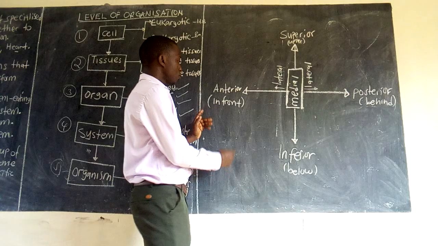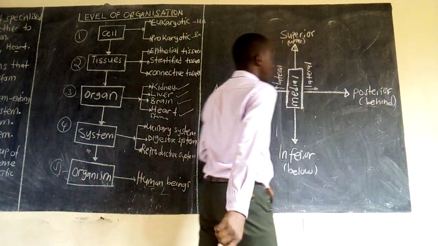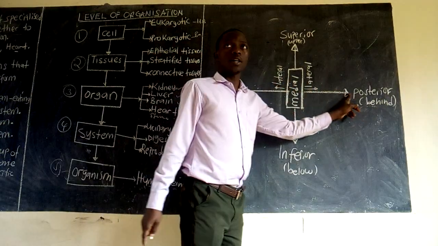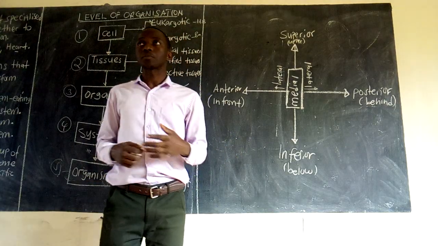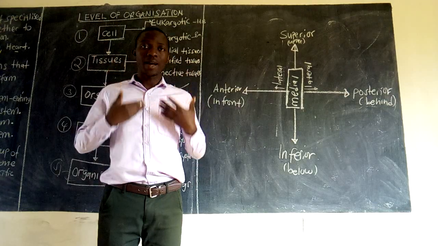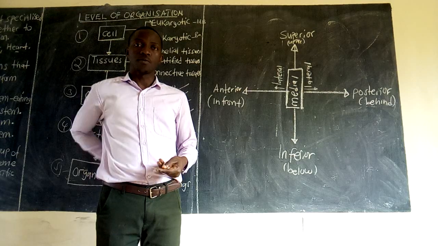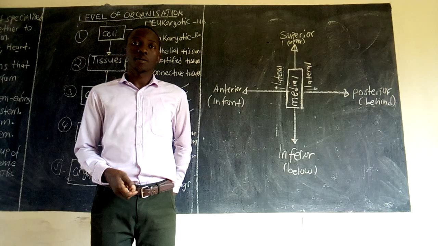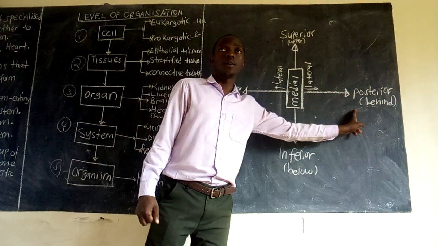They also have the terms anterior and posterior. Anterior is to the front, posterior is to the back. Meaning, as I stand like this, my anterior is the front part here, and my posterior is the back part of it. So anterior means in front, posterior means behind.